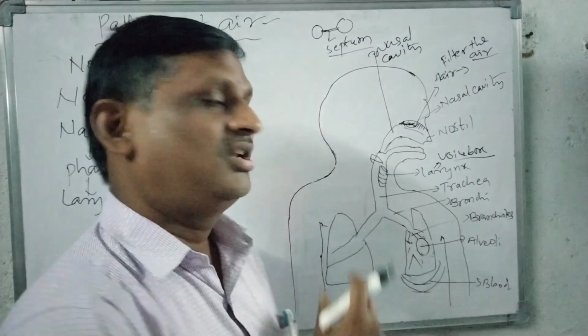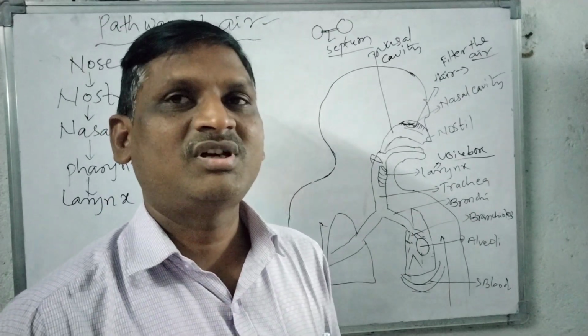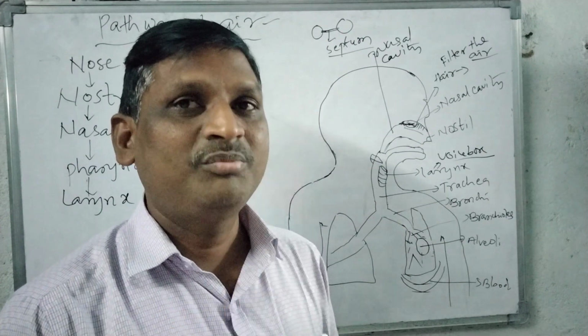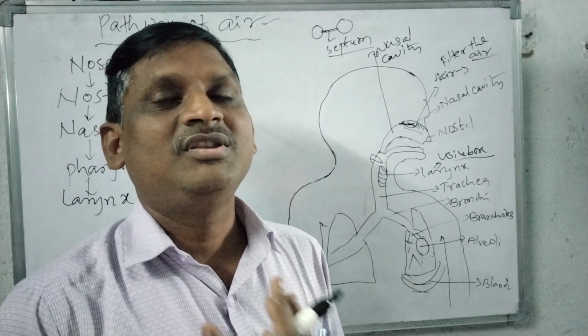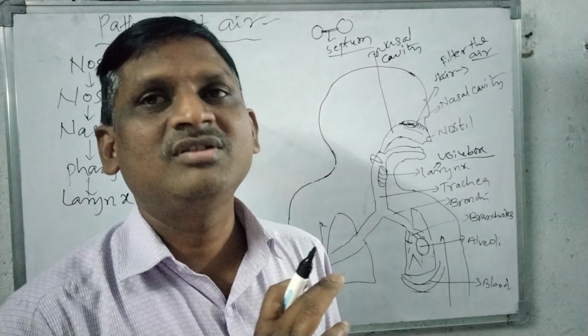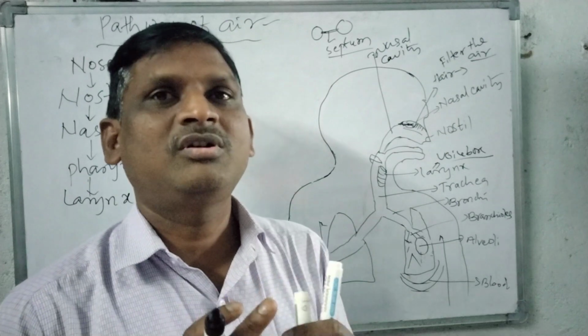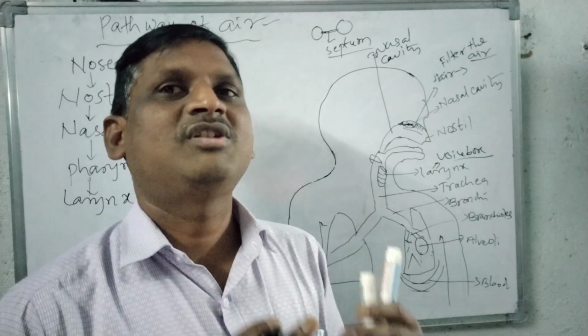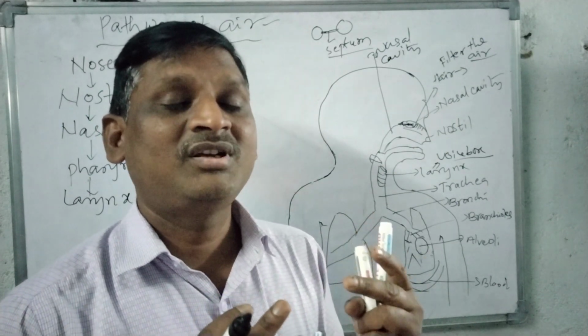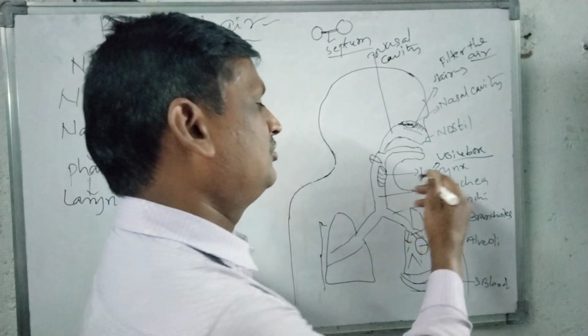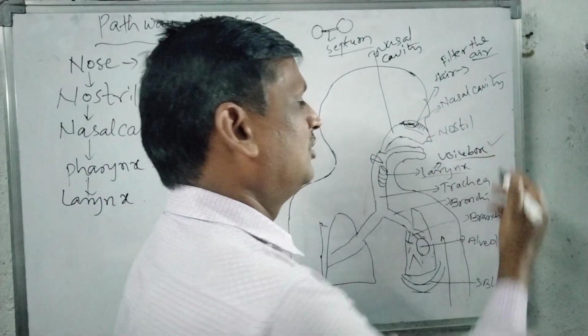So in this there are some vocal cords. These vocal cords are vibrated when we speak out. When the vocal cords are vibrated due to the air pressure, then only we can produce the sounds. Otherwise, no production of sounds. That's why here the larynx has the true vocal cords. The true vocal cords can be vibrated. When the vibration of vocal cords occurs, we can produce the sounds. That's why larynx is also called voice box.